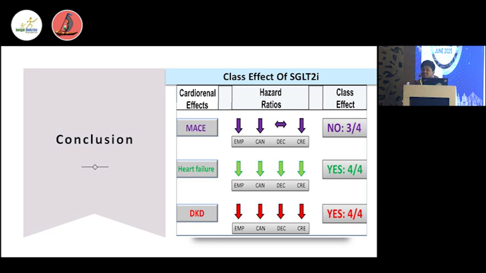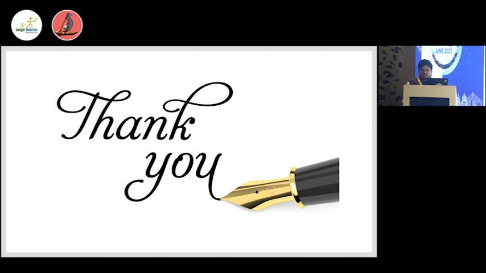So to conclude, the class effect of the SGLT2 inhibitors: the structure of the molecules is more or less similar. The mechanism of action is more or less similar, that is, SGLT2 transporter inhibition at the proximal convoluted tubule of the glomerulus. Similar pharmacological effects: blood glucose reduction and other metabolic benefits, cardiovascular benefit and renal benefit. And in the CVOT trials, we have seen that in the MACE outcome, this is probably not a class effect because there are some minute differences between the molecules. But in heart failure and diabetic kidney disease, there are no individual differences. It is a whole class effect.